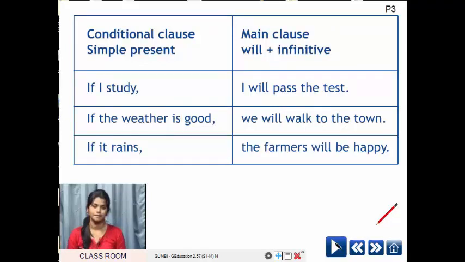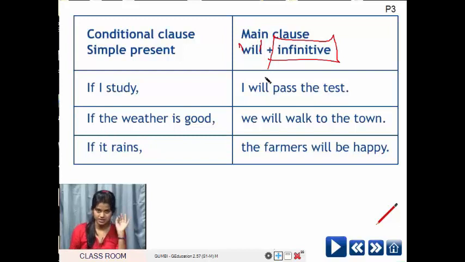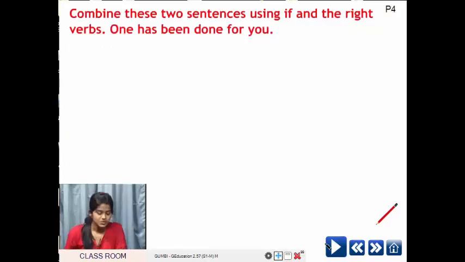If it rains, the farmers will be happy. So if it rains, it is in simple present tense. Okay. So in type 1, you have to remember the conditional clause will always be in simple present tense and the main clause will contain a will form along with an infinitive. Okay. This is the condition.